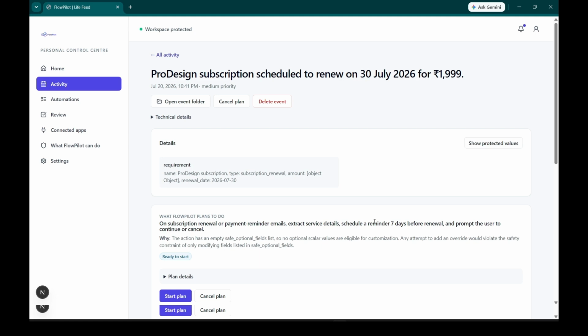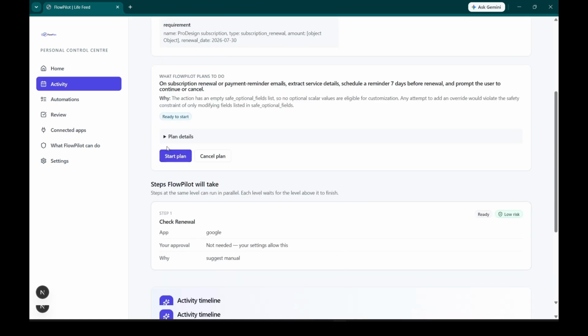That's FlowPilot. AI for interpretation, deterministic policy for safety, human approval for consequence, automation that stays visible, reversible where possible, and always accountable.